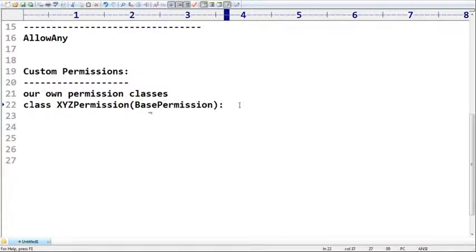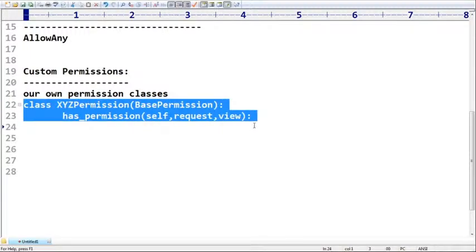Next, we have to override the has_permission method. If we implement this method, automatically this class will become our own custom permission class. Of course, I will explain with an example. Don't worry about this.